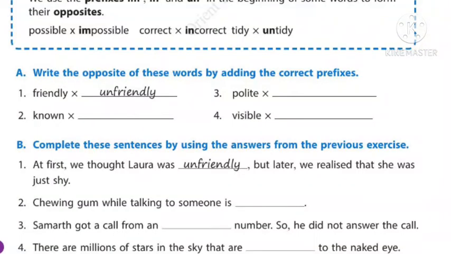Children, try to do the exercise B by yourself. I have given you the answers. So first try to do by yourself, and if you are not able to do, you can go through the notes given by me. Children, now let's learn about spellings.